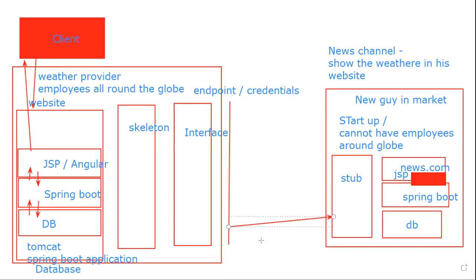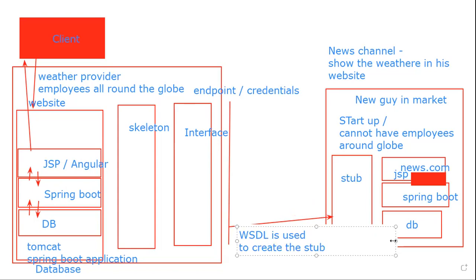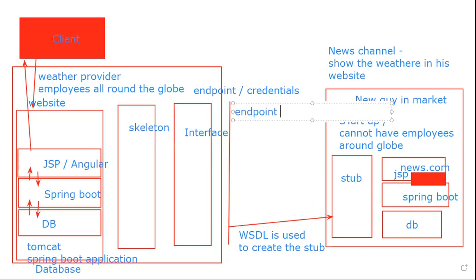A stub cannot be created just like that. The endpoint is used, or the WSDL is used, to create the stub. Okay, here WSDL is the endpoint? No. The endpoint is a URL. Let's give it like this: the endpoint is the URL. WSDL is one of the protocols to create stubs. No, WSDL is the.